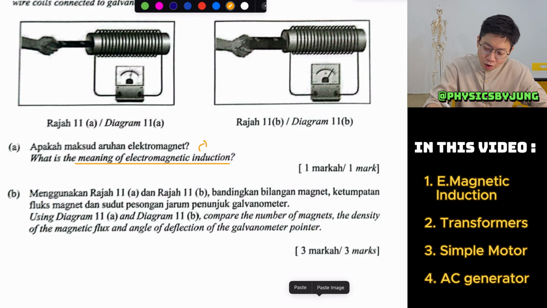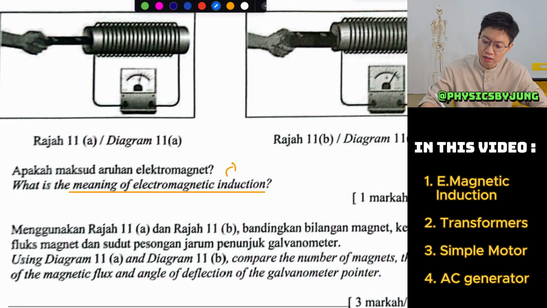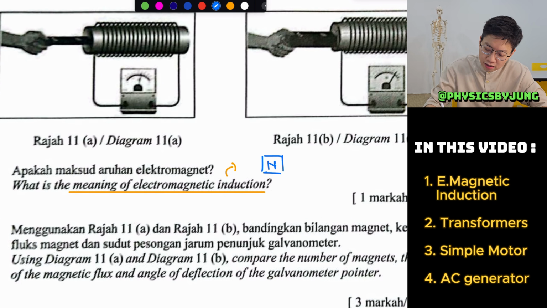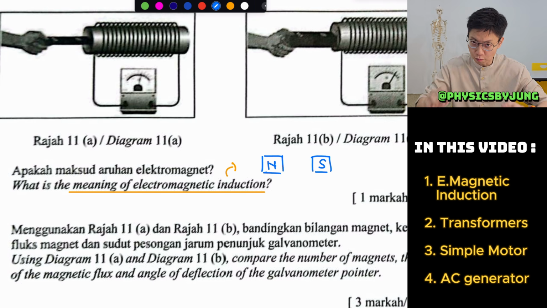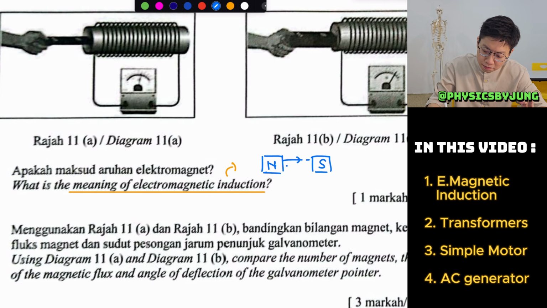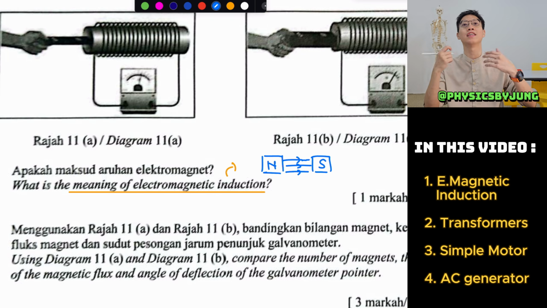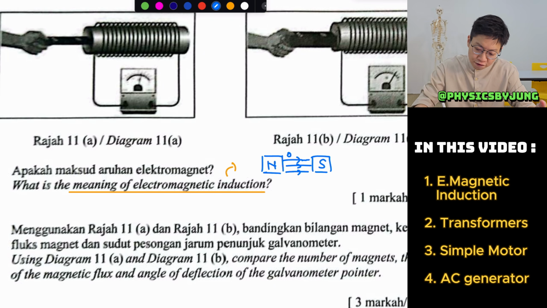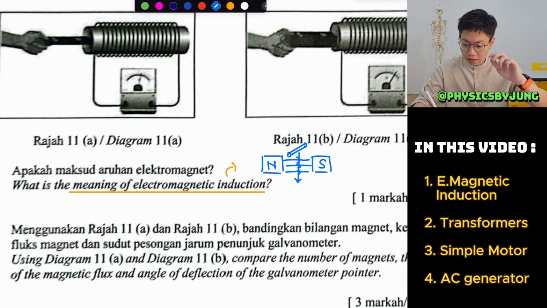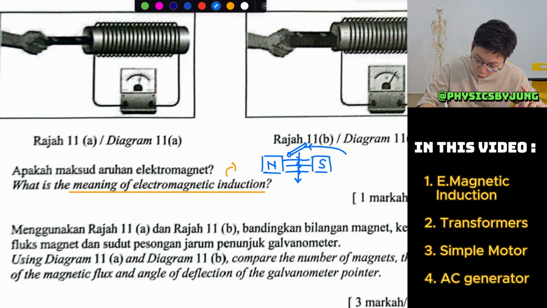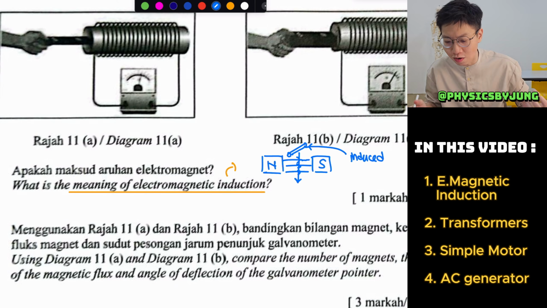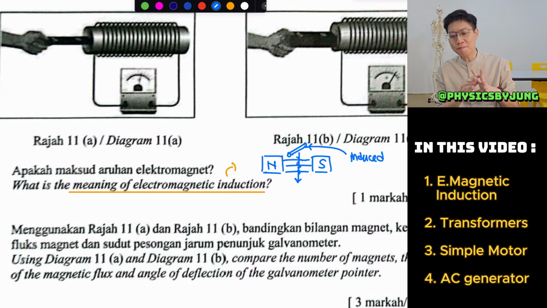Remember, electromagnetic induction is when you take a north-south magnet, and in between your magnet, you will have magnetic field lines, also known as magnetic flux. If you take a wire and you go across it, now you will produce what in the wire? Okay, I give you 3 seconds. Induce what? So many people would like to use this answer, induced current.